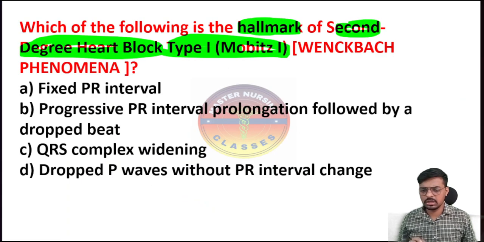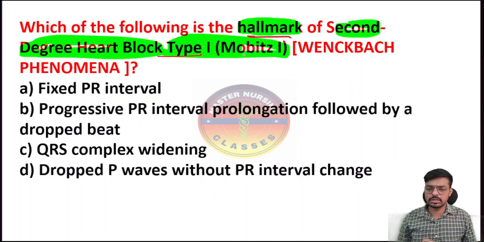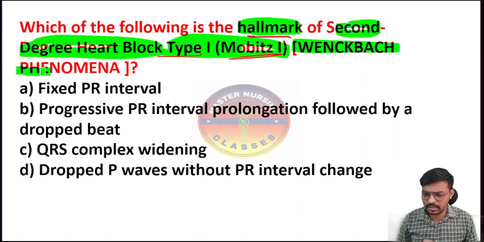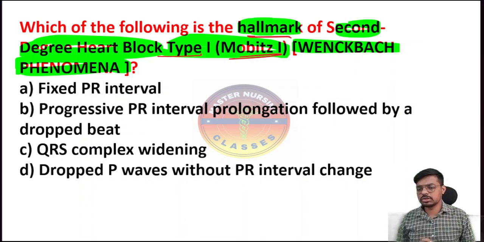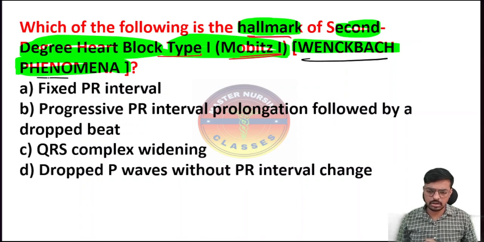Which of the following is the hallmark of it? That is Mobitz type 1, which is also called the Wenckebach phenomenon. This will be your RRB question.